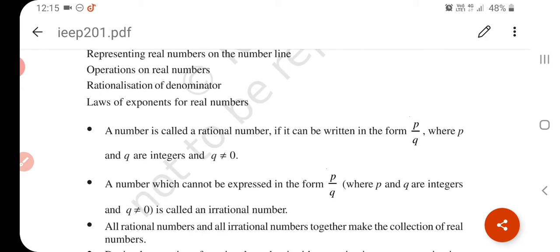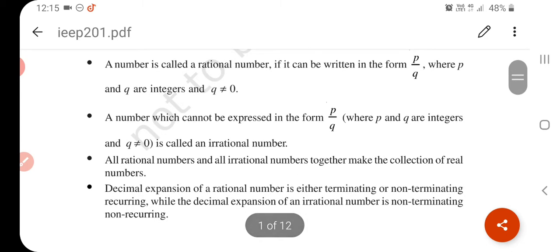We see in our mathematics books that there is pi, there is root 2. What do we call that type of number? That type of number is called an irrational number. A number which cannot be expressed in the form of p upon q, where p and q are integers and q is not equal to 0, is called an irrational number.